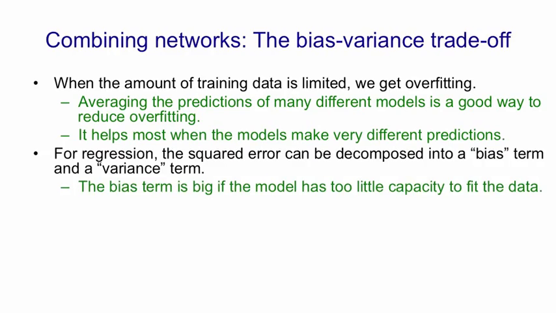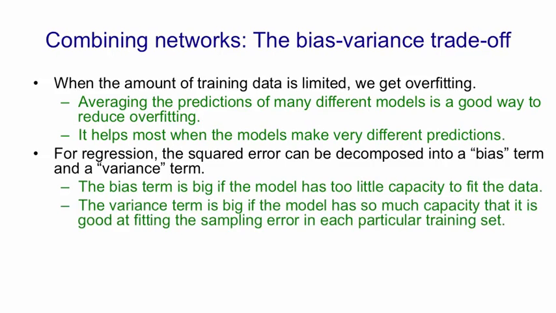The bias term is big if the model has too little capacity to fit the data. It measures how poorly the model approximates the true function. The variance term is big if the model has so much capacity that it's good at modeling the sampling error in our particular training set. It's called variance because if we get another training set of the same size from the same distribution, our model will fit differently to that training set because it has different sampling error, and so we'll get variance in the way the models fit to different training sets.